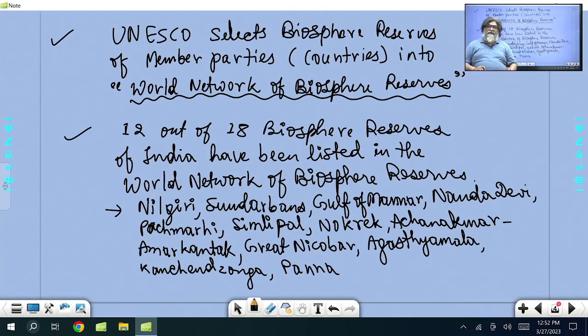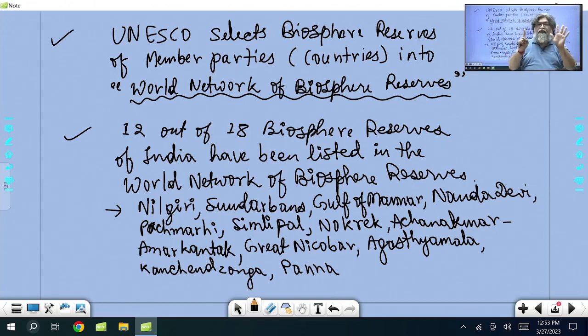Cold Desert, that is Himachal Pradesh and adjoining Ladakh. Then in Northeast India, Manas and Dibru-Saikhowa, 2 of them in Assam. Then Arunachal Pradesh has Dihang Dibang. Then down south, Eastern Ghats, Andhra Pradesh, Seshachalam. So still six of them are left which have not been added. 12 of them have been added, what you see written on the board.